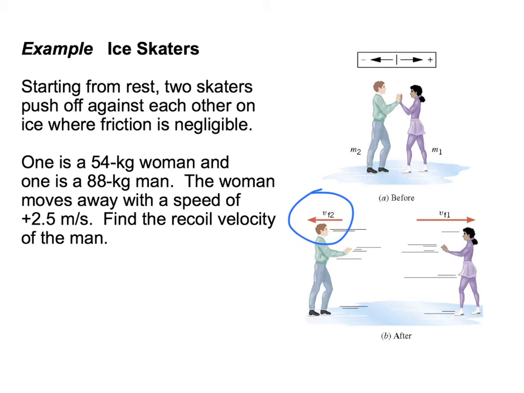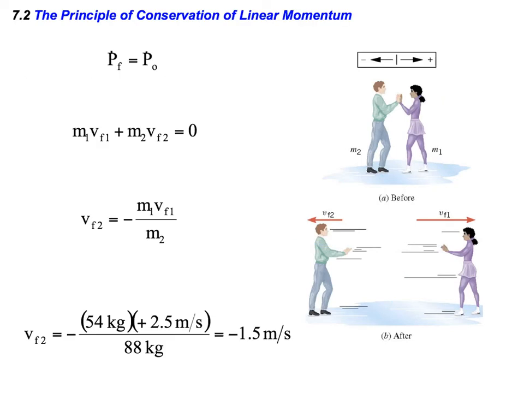Even though this isn't necessarily a collision, these two skaters aren't colliding, we can still treat this as an initial momentum and a final momentum. So the momentum that we have here initially is going to equal the momentum we have here in our final situation after the interaction. Looking at the conservation of momentum, we know that initially when they're together, their momentum is zero. There's no momentum because they're not moving. Both skaters are stationary, so their velocities are zero. So that means the final momentum is going to equal zero.